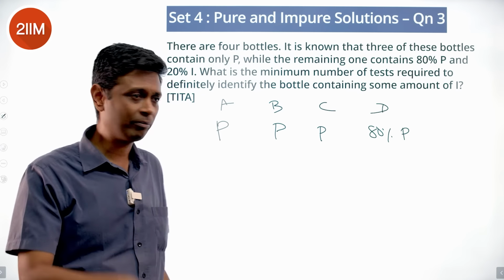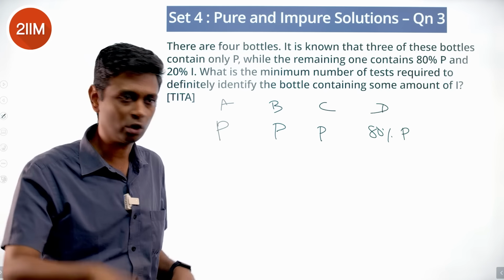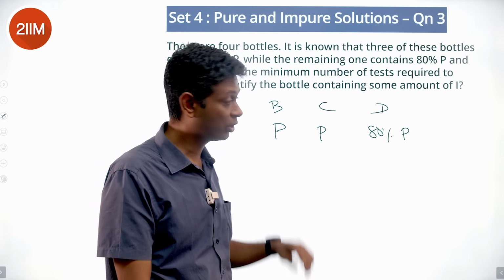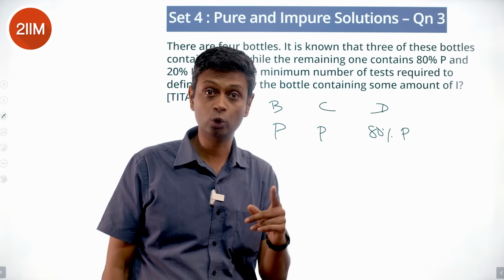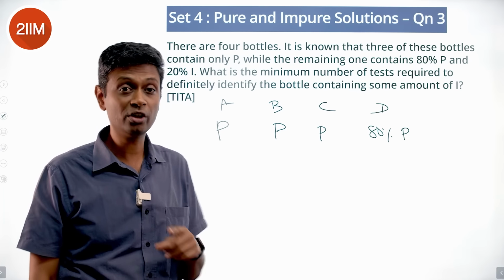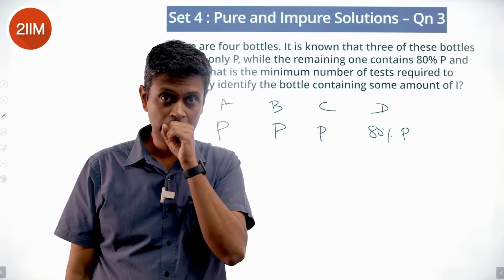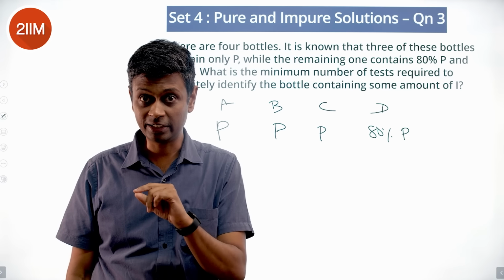If you take one at a time, test this. First one is pure, second one is pure, third one is pure, we can say the fourth one is impure. Or anytime you get impure, we can stop. But if you want to be foolproof, then you'll take at least 3 tests. We need to see if we can do it with less than 3 tests.